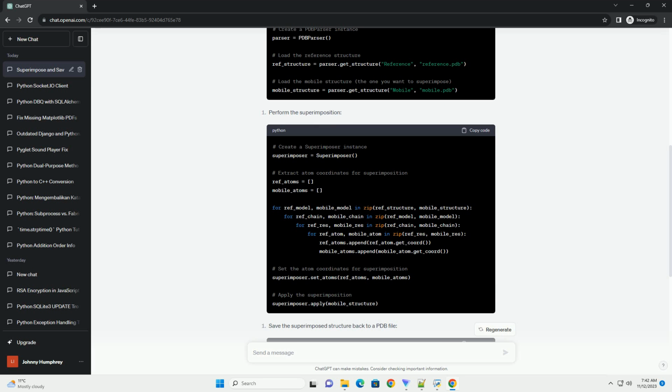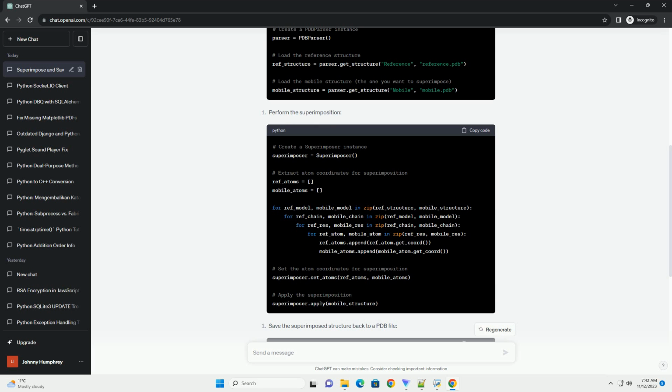In this tutorial, we've demonstrated how to use BioPython to perform a superimposition of two protein structures and save the superimposed structure to a new PDB file. You can adapt this code for your specific use case by replacing reference.pdb and mobile.pdb with your own PDB files and modifying the output file name as needed.